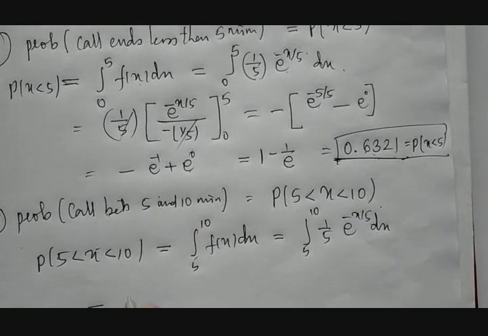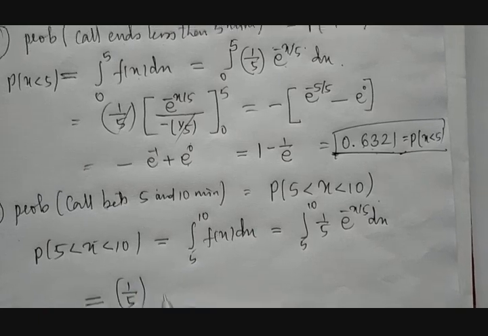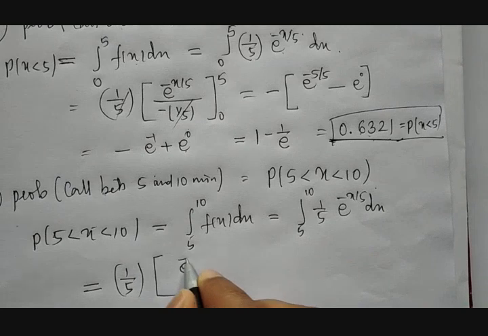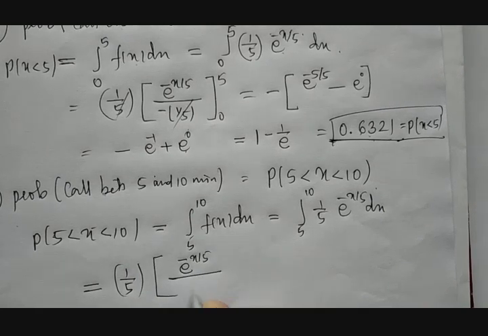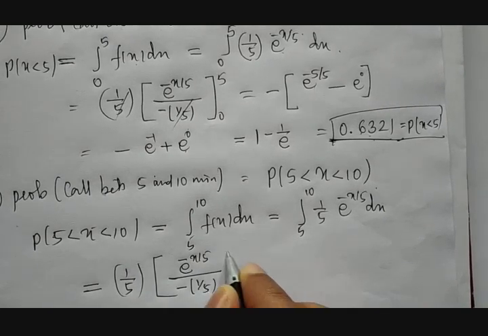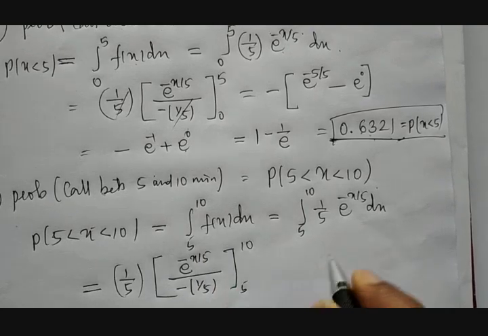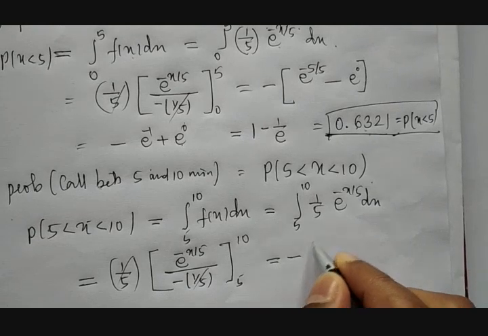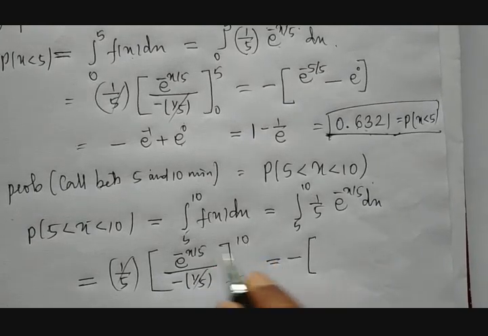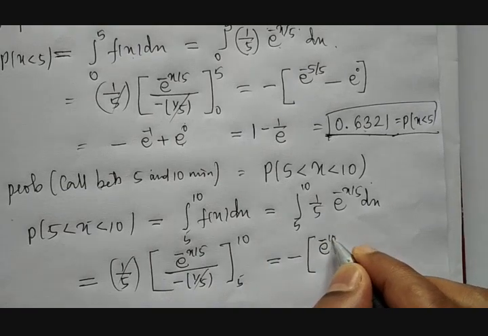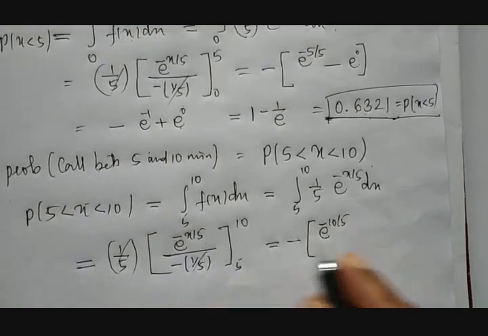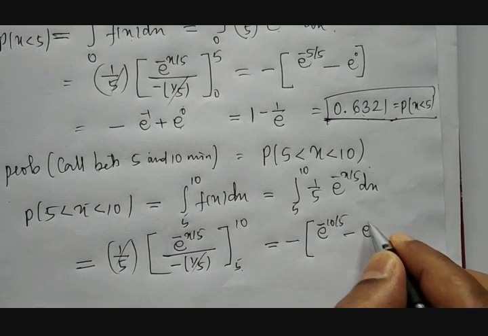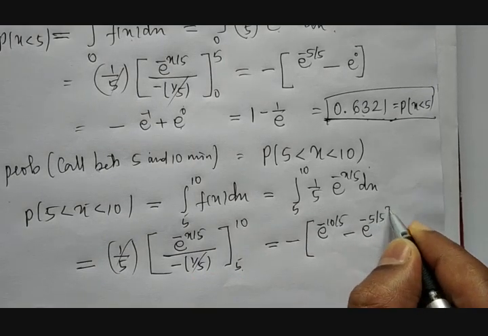Therefore this is equal to 1 divided by 5 taken out. Then what is the integration of e raised to minus x by 5? It is e raised to minus x divided by 5, divided by minus 1 by 5, between 5 to 10. So again 1 by 5 gets cancelled. Therefore this is equal to minus of, substitute the upper limit, then it becomes e raised to minus 10 divided by 5, minus, if you put the lower limit 5 in place of x, then it becomes e raised to minus 5 divided by 5.